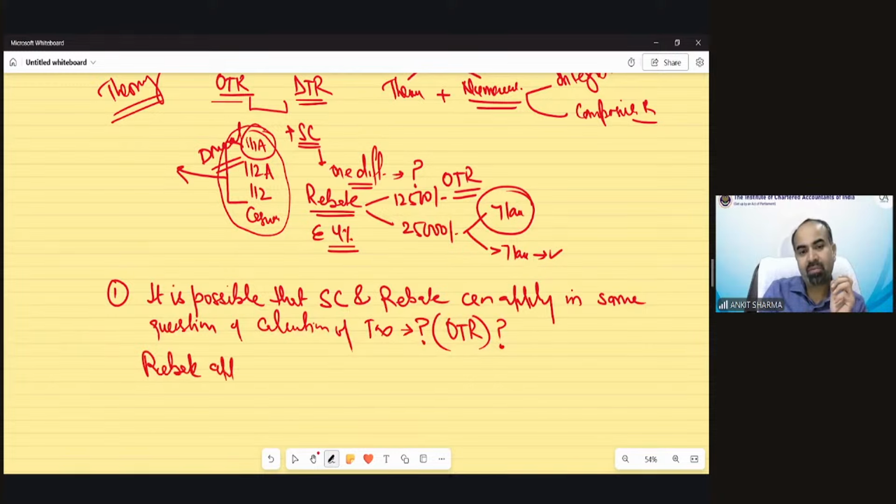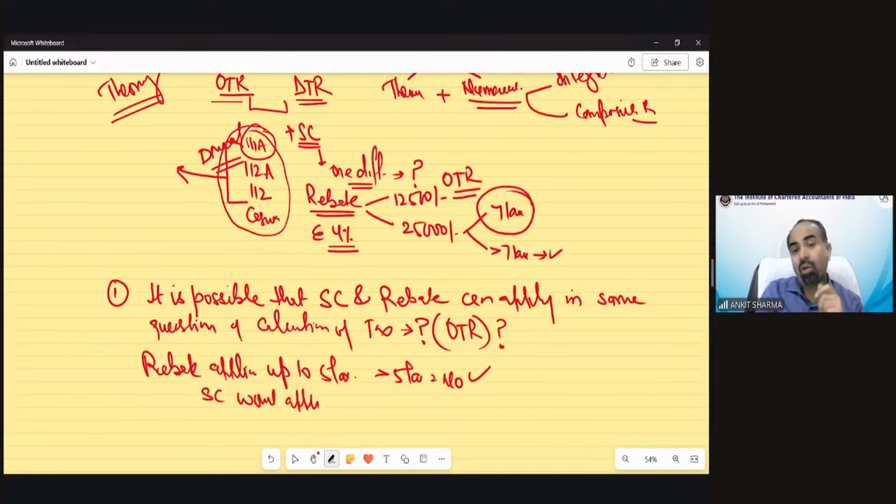Rebate applicability up to 5 lakh. That means if total income exceeds 5 lakh, total income, that includes special rate income, all kind of income, if rebate applies up to 5 lakh rupees, so if income exceeds 5 lakh, no rebate. Clear? And surcharge would apply only when total income exceeds 50 lakh. So if total income is less than 50 lakh, there would not be any surcharge.